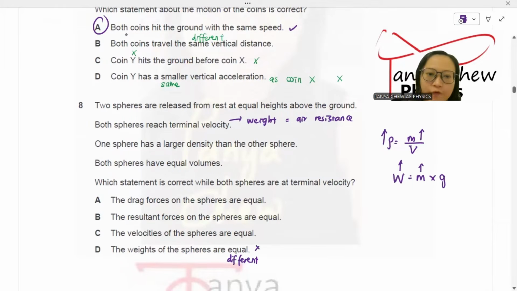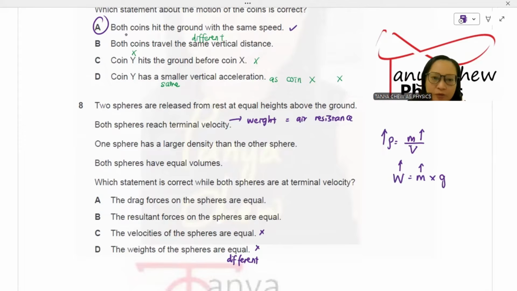Next, the velocities of the spheres are the same. I would say it is wrong as well, because terminal velocity depends on when the weight is balanced by the air resistance. So the higher the weight, the more time it takes for the air resistance to balance its weight. So the velocity will be higher for the higher mass.